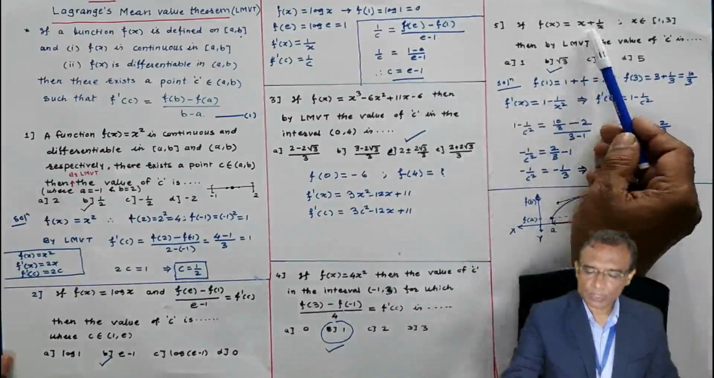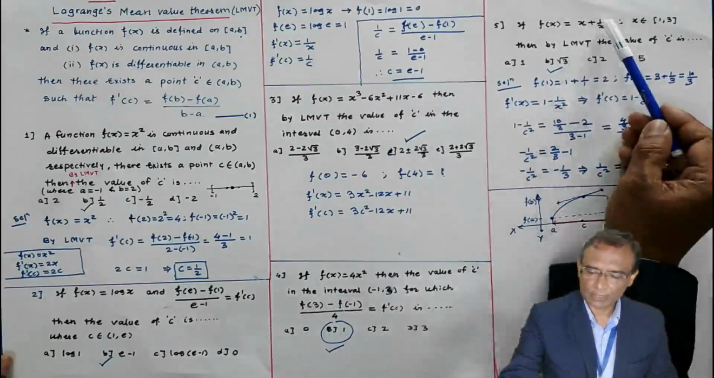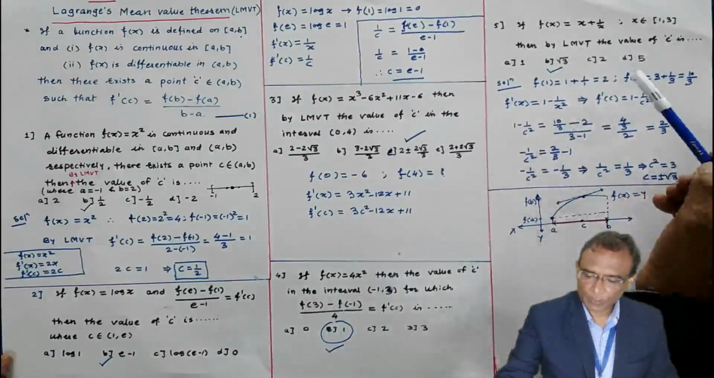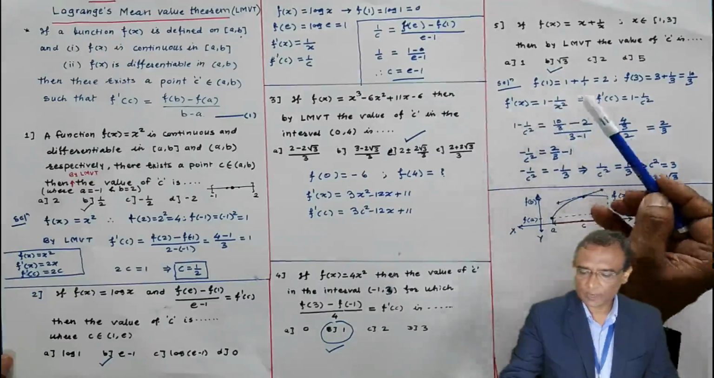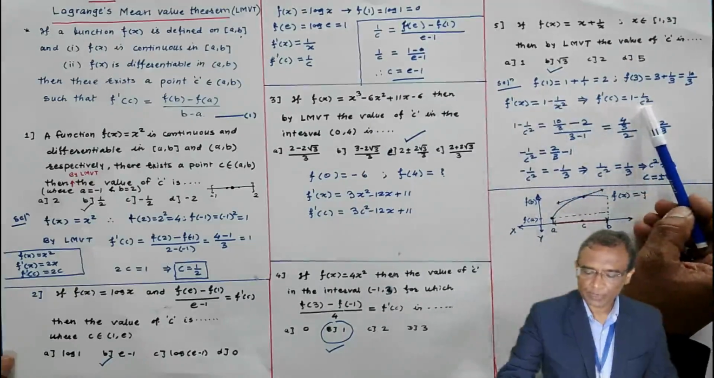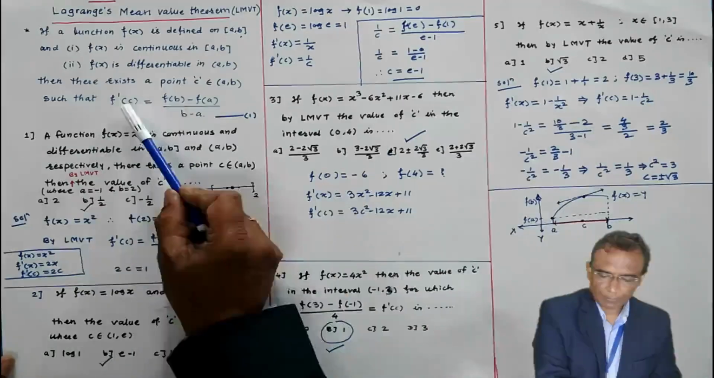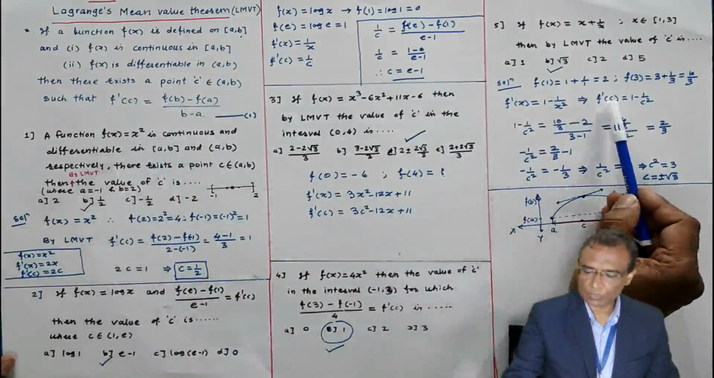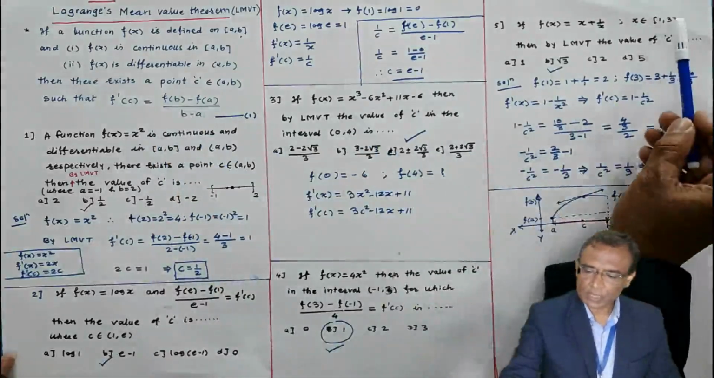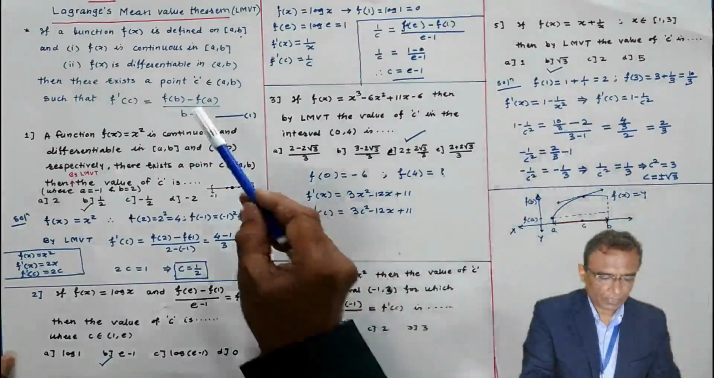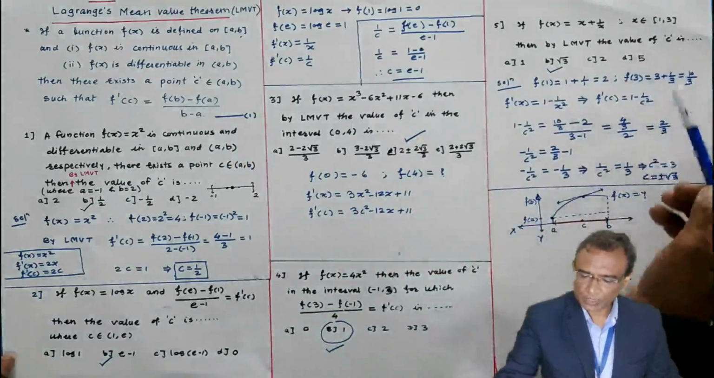f'(x) is also required to find out f'(c). Take the derivative: derivative of x is 1, derivative of 1 by x is minus 1 by x square. Once you get the derivative, put x equal to c. Here I am putting x equal to c. Then use Lagrange mean value theorem. What is Lagrange mean value theorem? f'(c), f'(c) is this one, is equal to f(b). f(b) is f(3) here, minus f(a). f(1) is 2. b minus a means 3 minus 1.